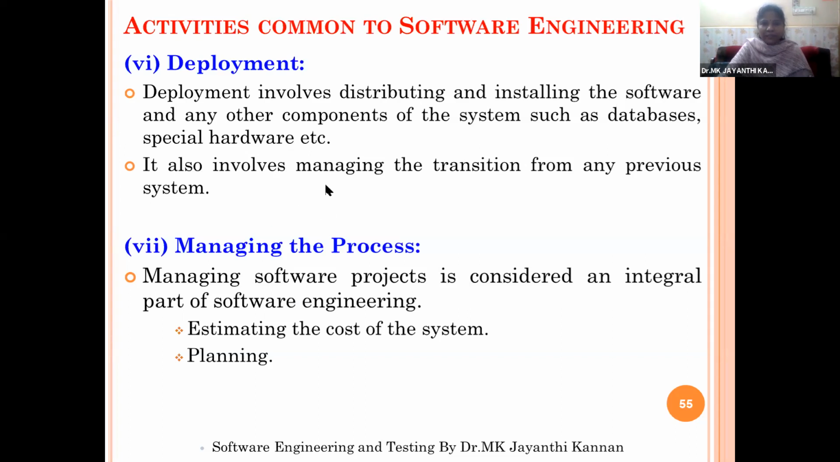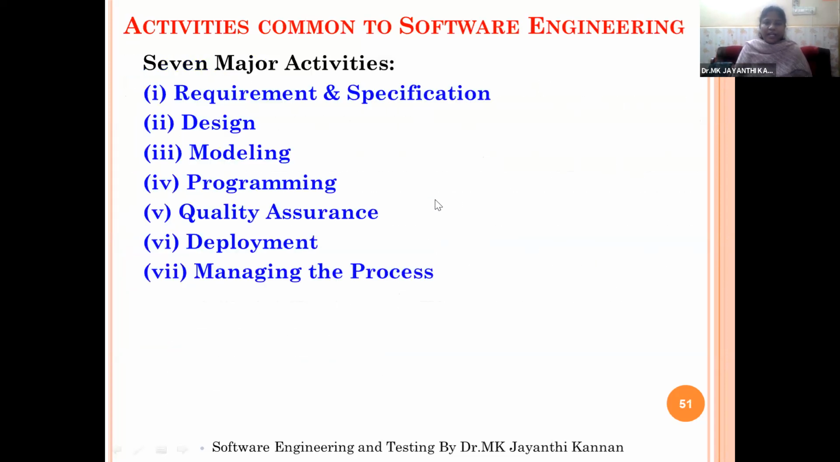So these are the 7 major activities involved in any software. So you got the idea, the 7 major activities of software engineering, the common 7 major activities.